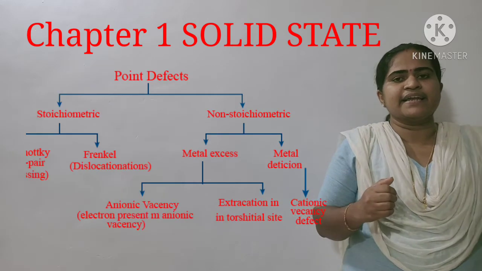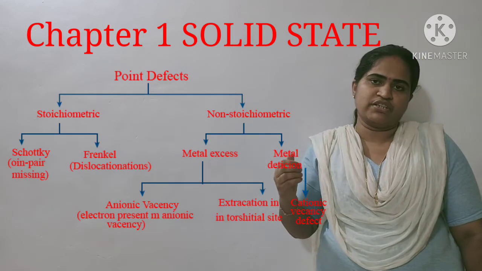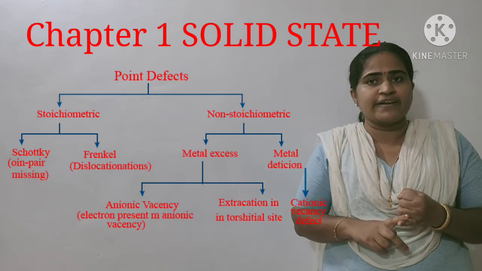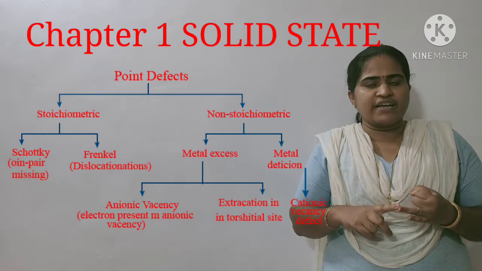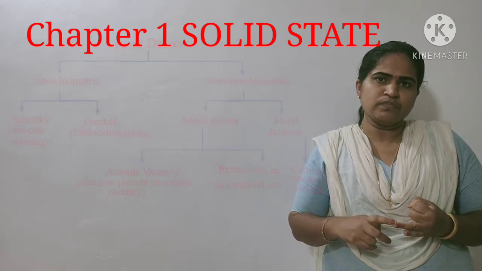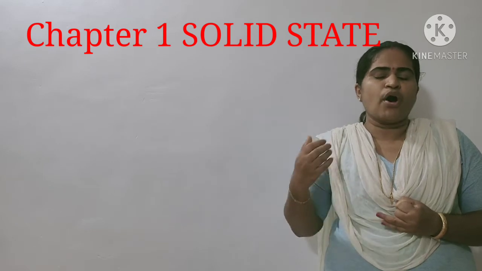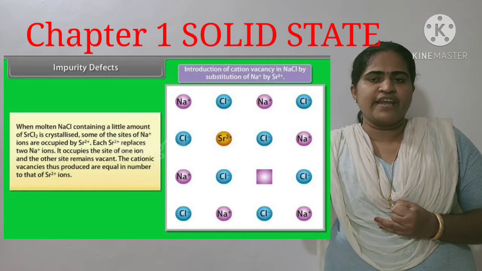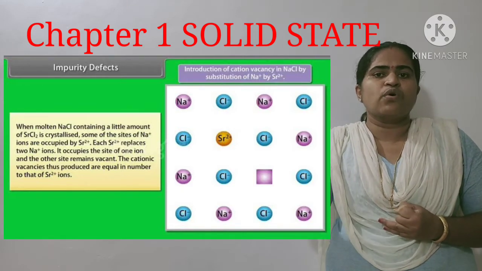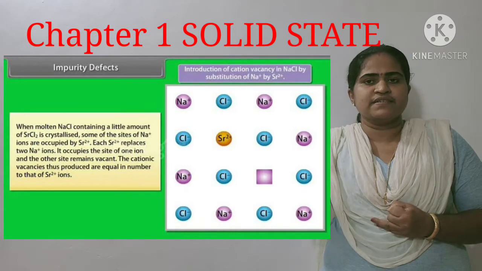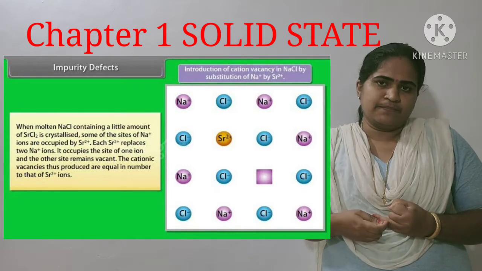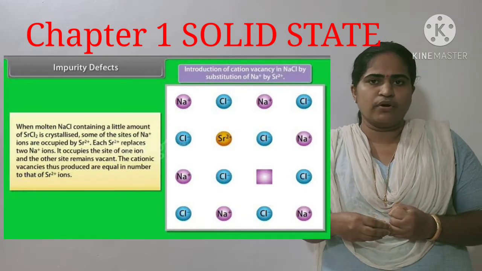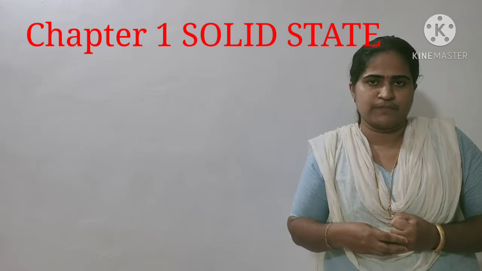And the second category is metal deficiency defect. And there are two subdivisions, that are presence of extra anion and the vacancy of cation. Next type of point defect is impurity defect. That means in the case of NaCl, 1 or 2 sodium is replaced by second group elements. That leads to the presence of extra positive charge in the compound. That leads to impurity defect.